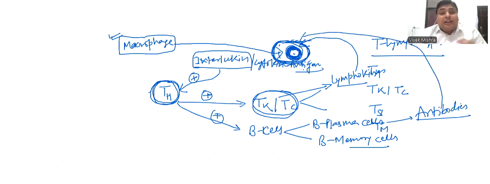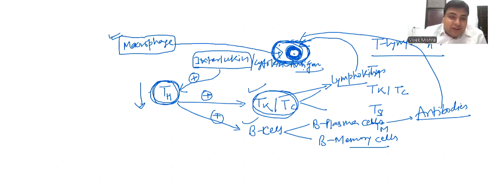It means, first of all, the T helper cell is very important for the activation of B lymphocyte as well as T killer cell or T lymphocyte. We are taking the example of AIDS. In AIDS, the number of T lymphocytes decreases. As a result, T killer cell and B lymphocyte are unable to divide because T helper is the cell which can activate both cells, and as a result clonal selection takes place.